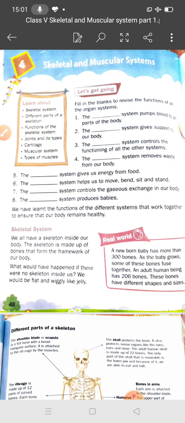And the system that produces babies? Yes student, reproductive system. Which system produces babies? Reproductive system. Student, in this chapter we will discuss the skeletal and muscular system, but you should know there are many systems in our body. Our body shows division of labor. We have different types of organs and organ systems also.